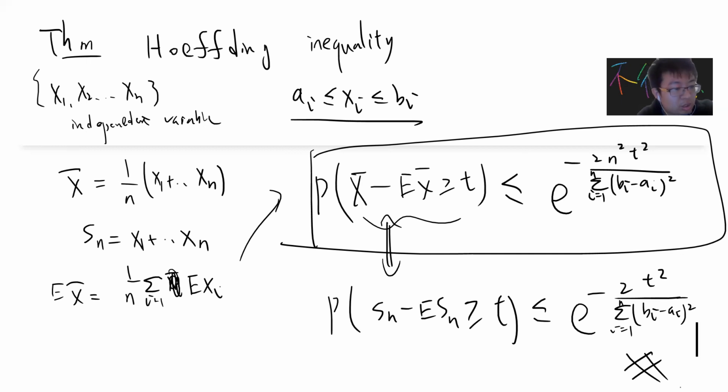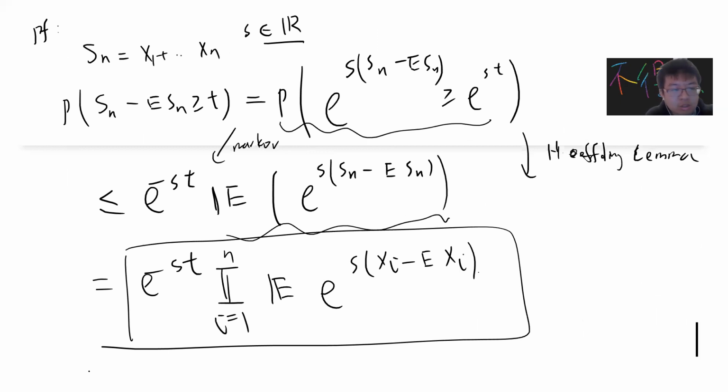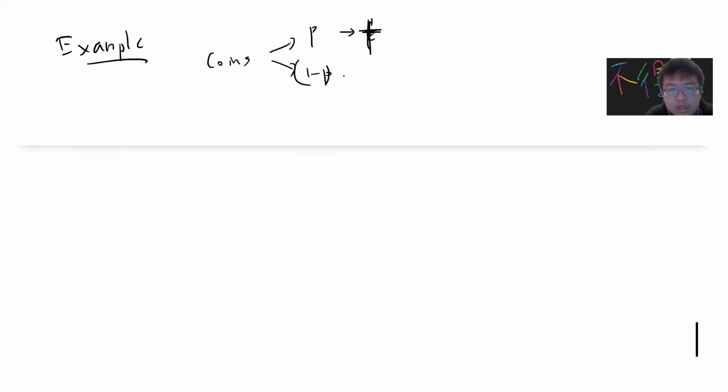Yeah, let me just talk about one example. This example is, I think, also common. Okay, so example, just the application. Consider you have a coin, which comes up positive with probability P, and negative with probability 1 minus P. And you can let H of n be, let's say you throw n coins, and they are independent, so this is the number of heads.